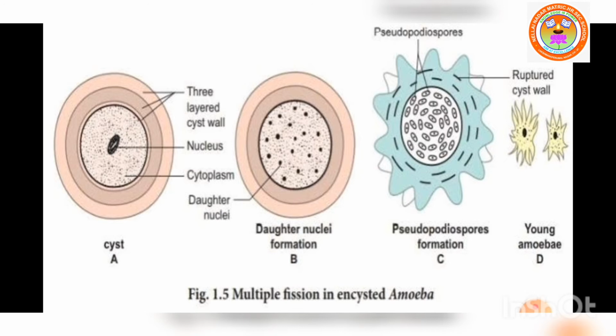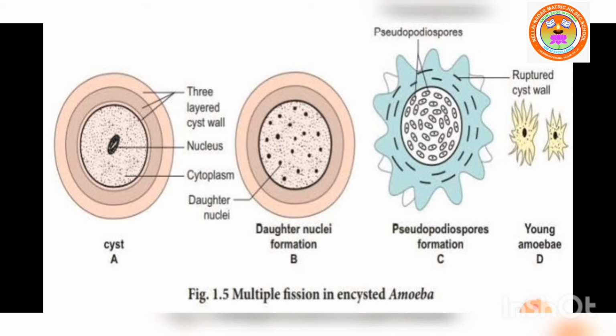See the picture, multiple fission in encysted amoeba. The very first diagram, formation of cyst. Then the second diagram, daughter nuclei formation. Third, pseudopodiospore formation. And last, young amoeba released.